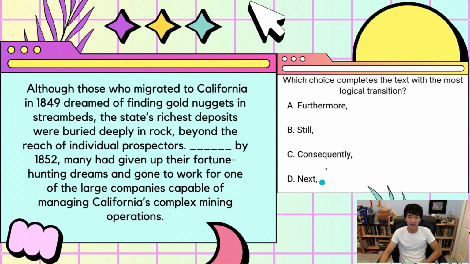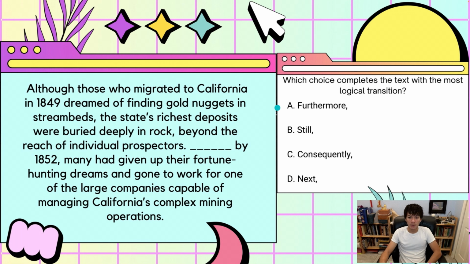And next would be incorrect, because this isn't a chronological progression. It's kind of, they came here, couldn't do this, so they ended up coming to the large companies. So next would be a continuation of the idea. This kind of is a change in idea. So this would be incorrect. Let's look at furthermore versus consequently.